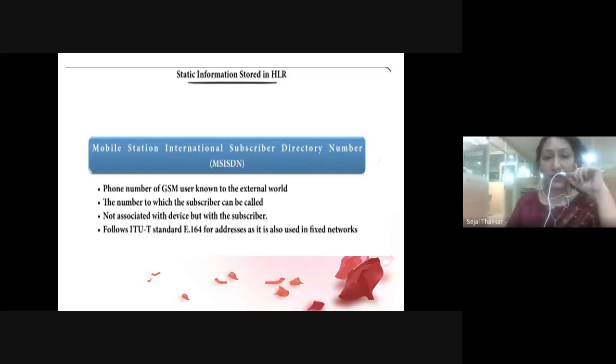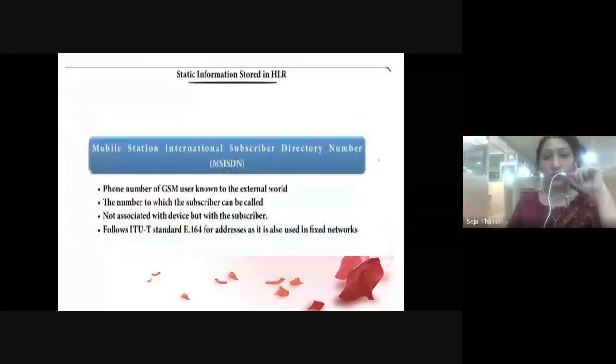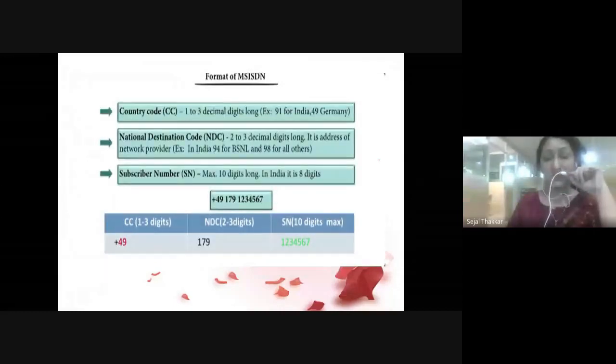I told you that a mobile has two numbers. So whenever your mobile is stolen or switched off, there is another number using which you can find out the SIM card of that person. Whenever any kind of crime or trouble occurs and the mobile is not reachable or switched off, in that case the other number is used.